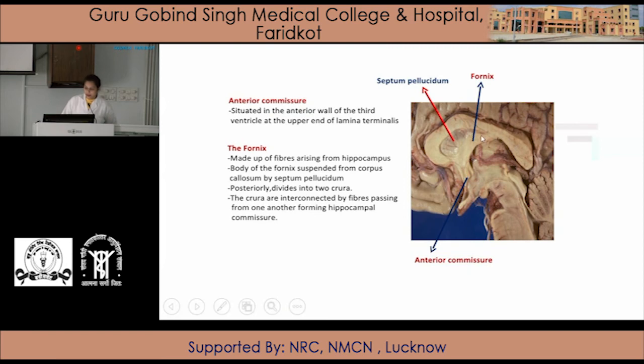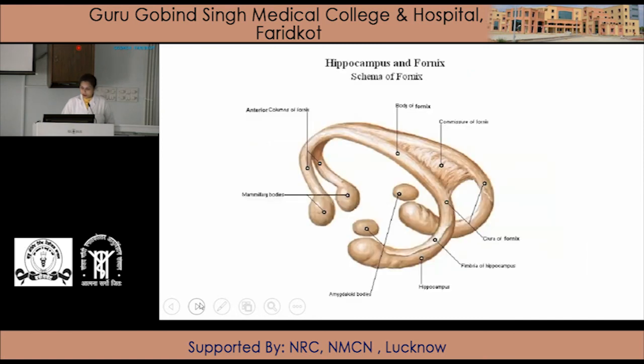Here is the fornix, which starts from the hippocampus and ends in the mammillary body. Made up of fibers arising from the hippocampus, the body of the fornix is suspended from the corpus callosum by the septum pellucidum. Posteriorly it divides into two crura. Crura are interconnected by fibers passing from one to another, forming the hippocampal commissure. This is about the fornix.